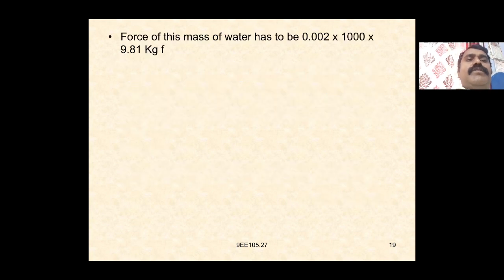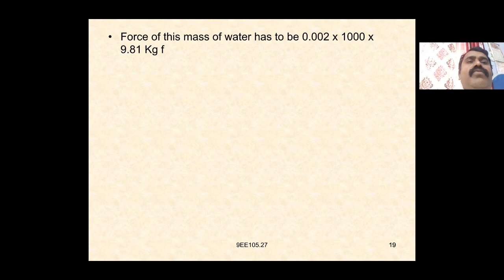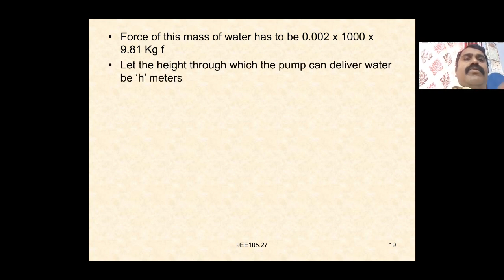Again, the force of this mass of water has to be 0.002 into 1000 into 9.8 kg. Given the mass of water lifted by the pump in 1 second is 0.002 into 1000 kg. So the work done by the pump for lifting the water is the mass into height into g, so the force on the water has to be 0.002 into 1000 into 9.81 kg. Let the height through which the pump can deliver water be h meters.